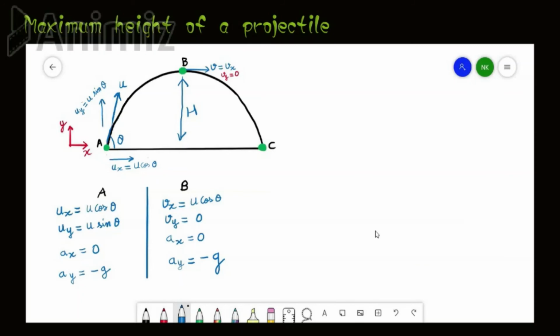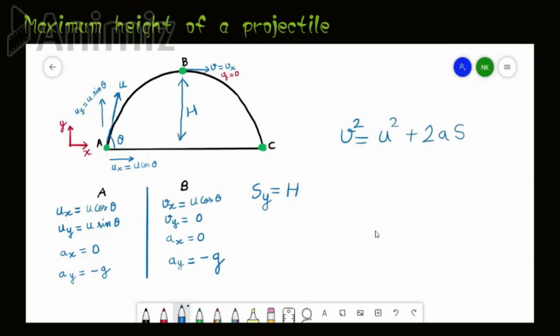So the vertical displacement, we can write that s in y, that is in the vertical direction, is equal to capital H. So again, this is a case of uniform acceleration. We can use another of Galileo's equations of motion, that is v square equals u square plus 2 times acceleration into displacement.